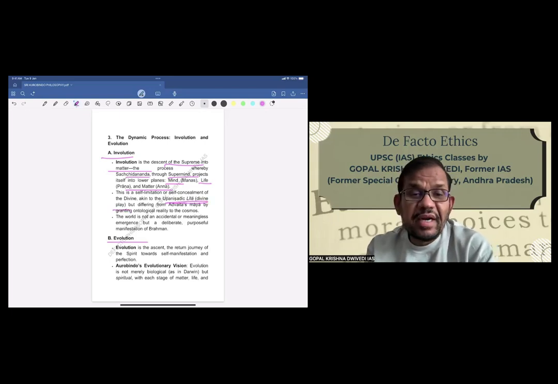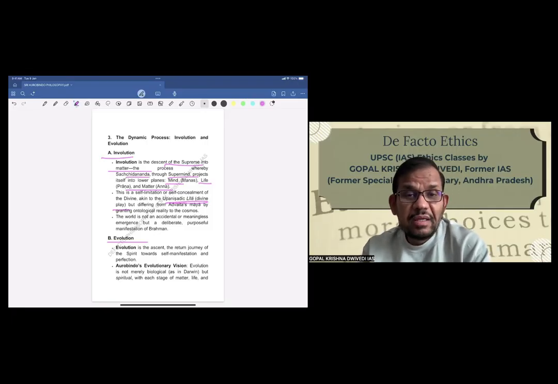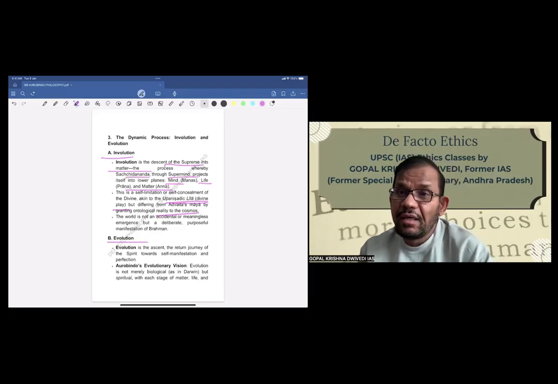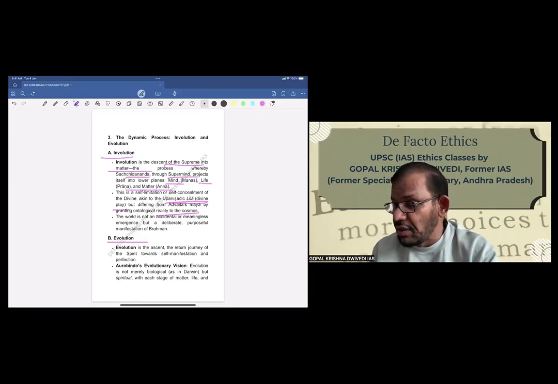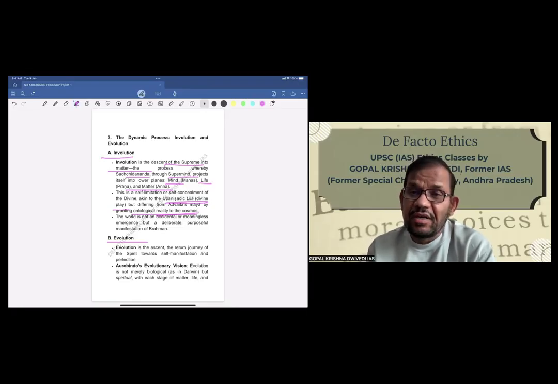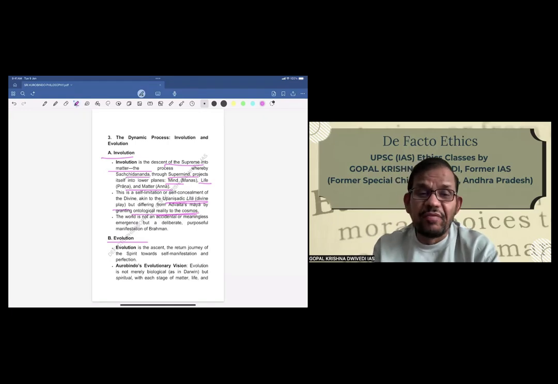So this is what he says, but differing from, obviously, Advaita's Maya, because this is real. Advaita's Maya is not real, it's mithya. But here, this whole change is ontologically real. The world is not an accidental or meaningless emergence, but a deliberate, purposeful manifestation of Brahma. It is his Leela.